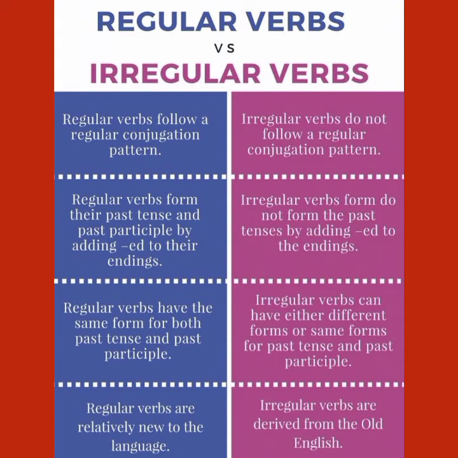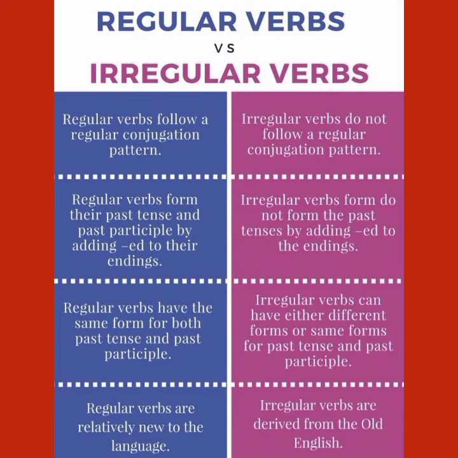Regular verbs have the same form for both past tense and past participle, whereas irregular verbs can have either different forms or same forms for past tense and past participle. Regular verbs are relatively new to the language, whereas irregular verbs are derived from Old English.